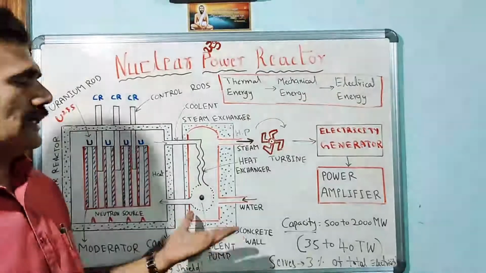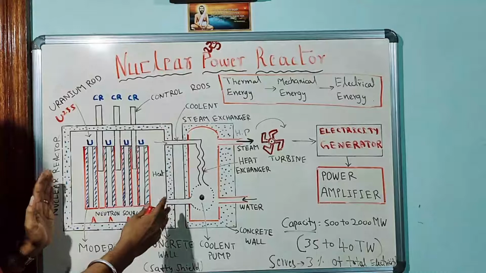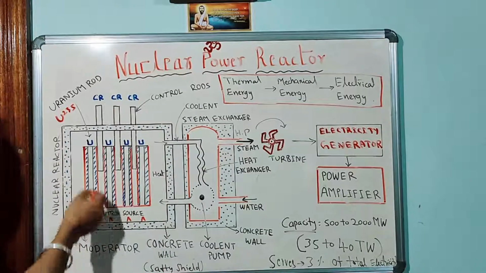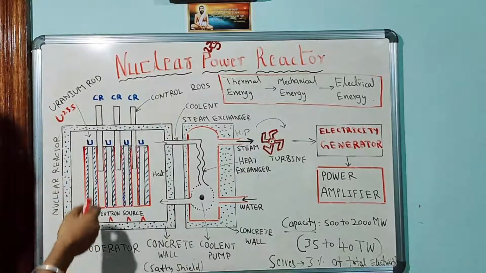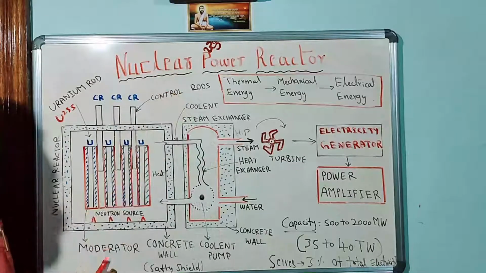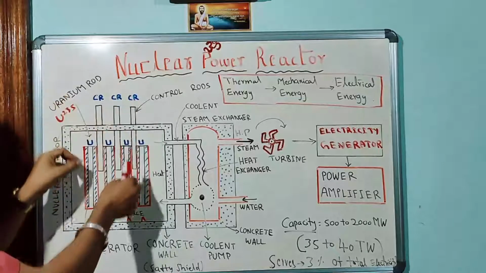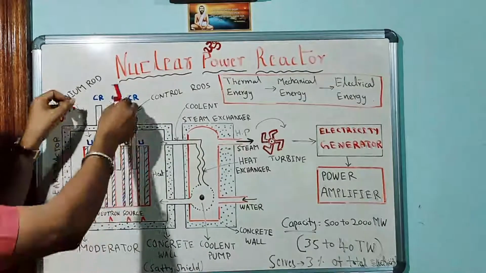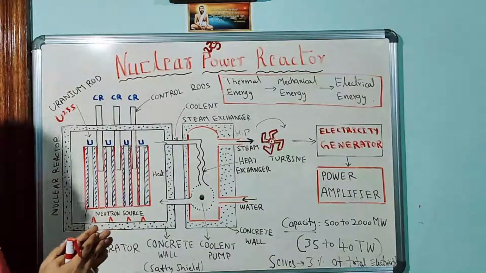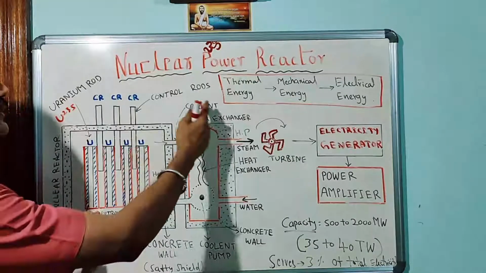How it works, as I said: nuclear fission reaction takes place in the nuclear reactor. It is initiated by the neutron source, which is kept nearby the uranium rods. This nuclear fission reaction is controlled by using the control rods, so that the speed of the neutrons can be controlled by adjusting the position of the control rods. Here it works like a piston. Further, a sufficient amount of heat is generated inside the nuclear reactor, and that heat is exchanged with the coolant.